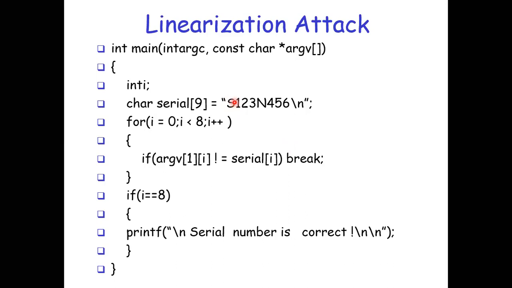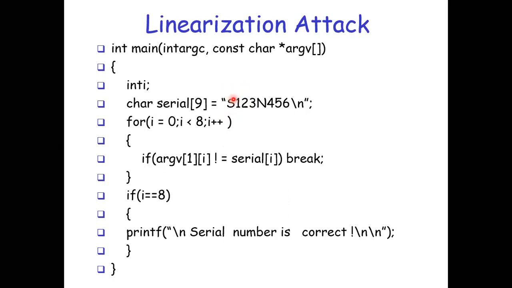If it is a correct character, the attacker will continue guessing the second character. Initially it will not come out of the loop because the first character S is correct, and that is the reason the attacker can retrieve one character at a time. Now once the attacker has S as the first character, he is going to try the second character. If he tries 1, 1 is correct, so then he is going to try the third character.